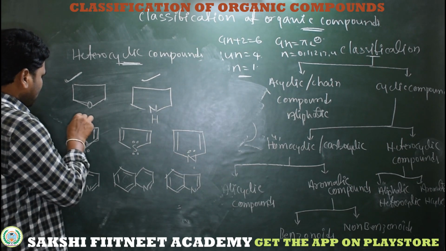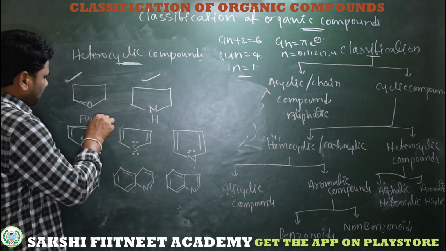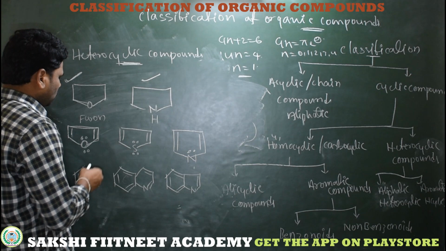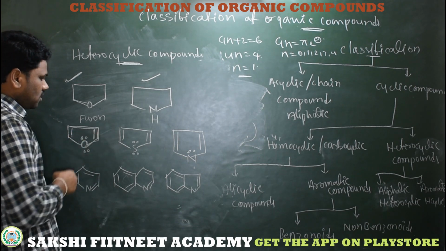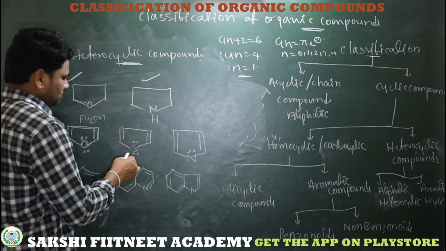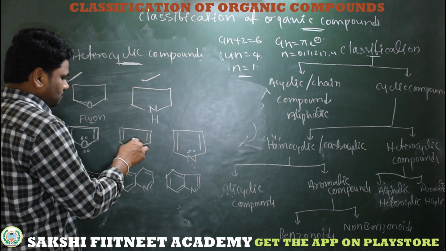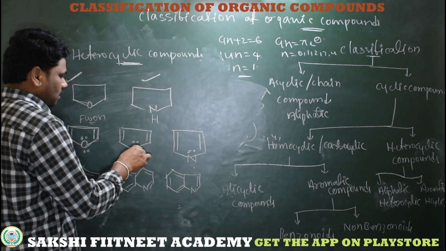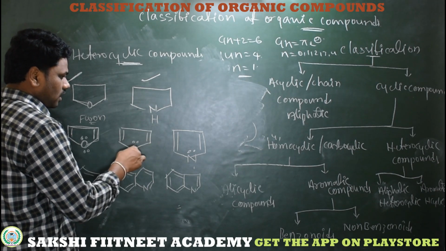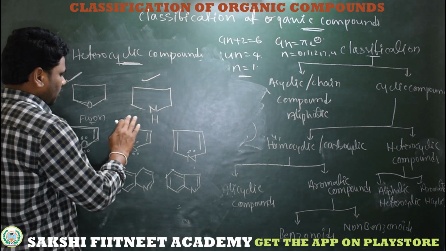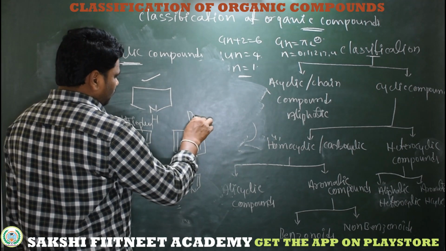This compound, having conjugation and following aromatic rules, is called furan. This 5-membered cyclic compound with sulfur as the heteroatom, following aromatic rules, is called thiophene. This is called pyrrole.